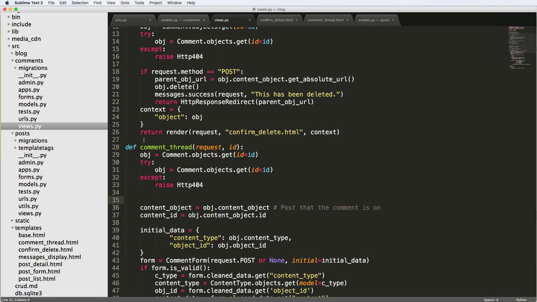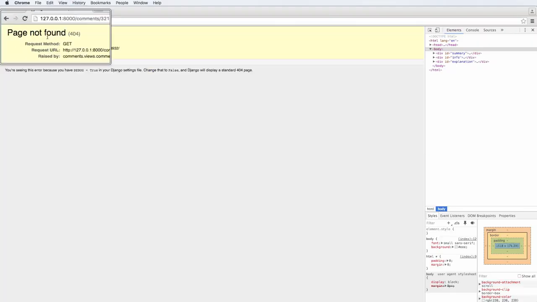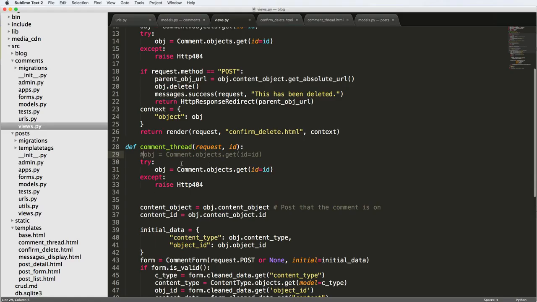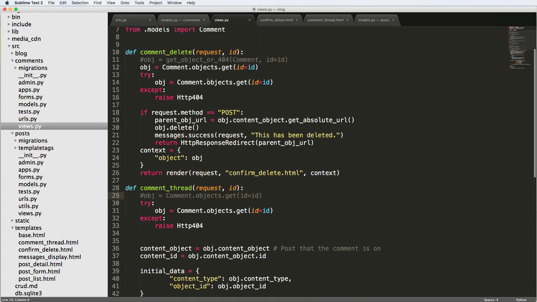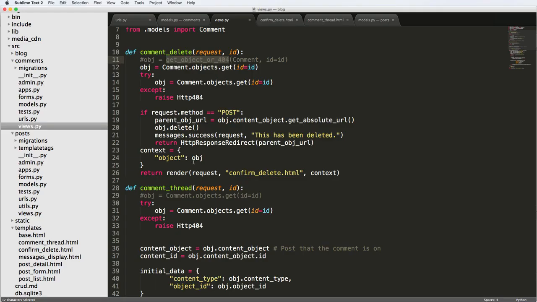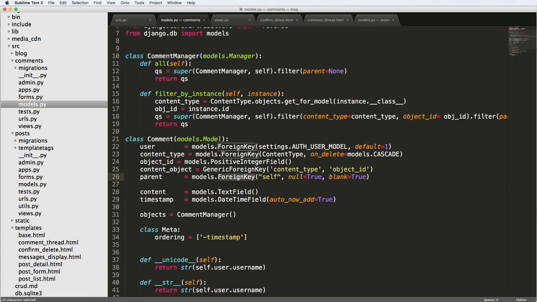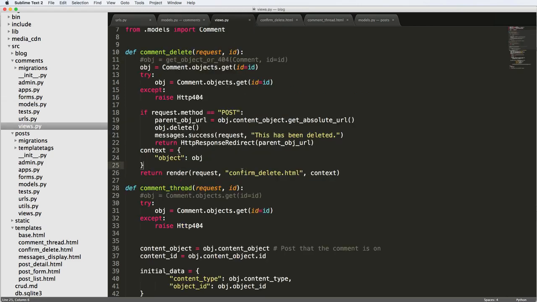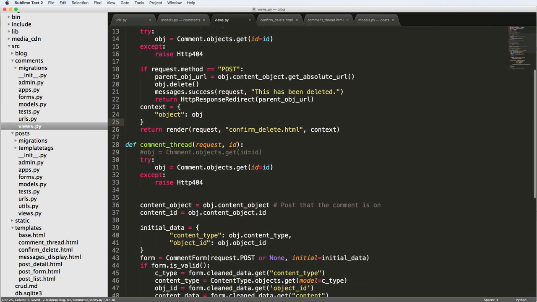So it gives us this error. If I just comment out that first get call and keep that try block there, I refresh, it'll say page not found, which is pretty cool. But something I did notice on that get object or 404, if it was a child object, it was still not rendering, which technically how this code was set up, it should. So I'm not exactly sure what's going on there. I think it might have something to do with the parent or a foreign key related to itself, but I'm not really sure. If one of you guys knows that answer, please let us know because I am very interested.